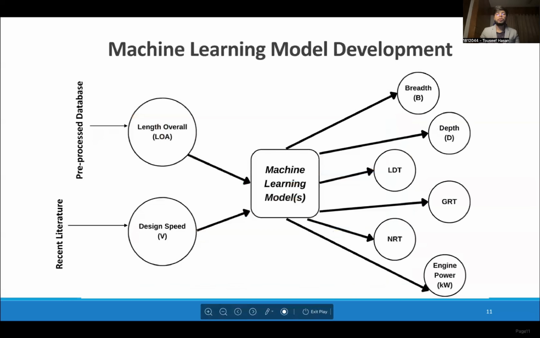For our machine learning models, we already had the length overall from our database. Then we selected our second input parameter, design speed, from recent literature. And on the other side, we can take a look at all the 6 output parameters that we expect our models to predict.